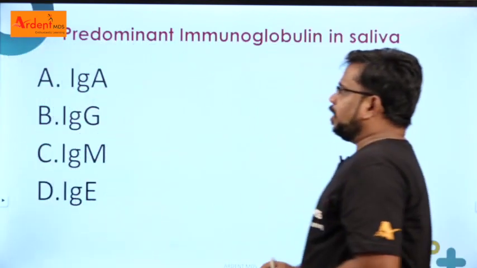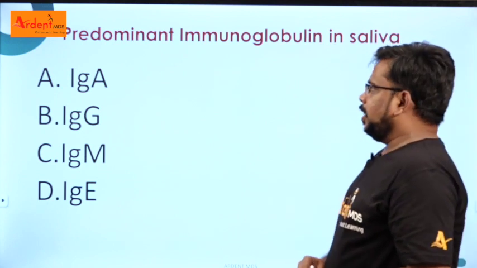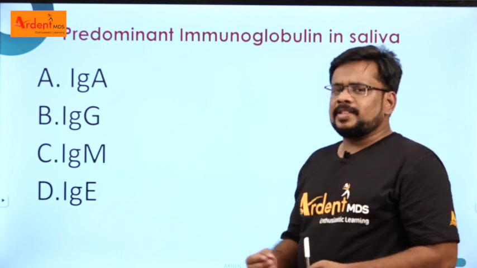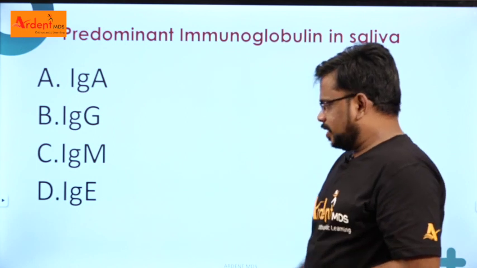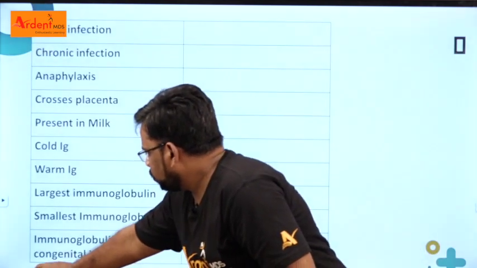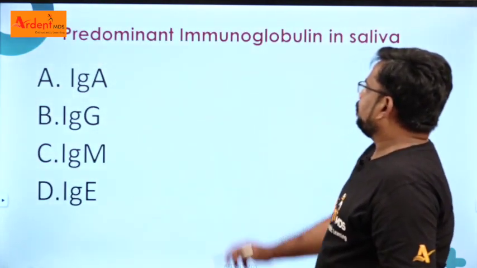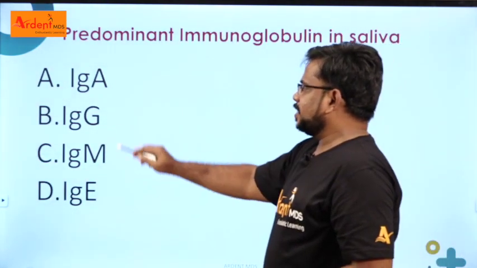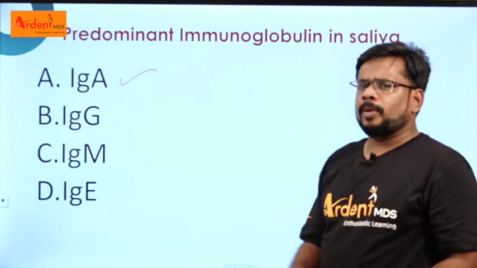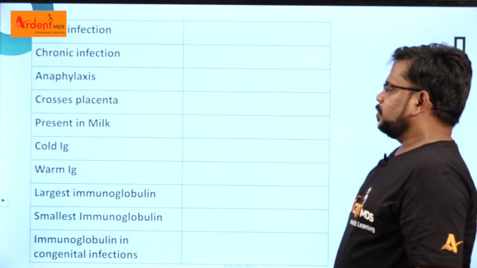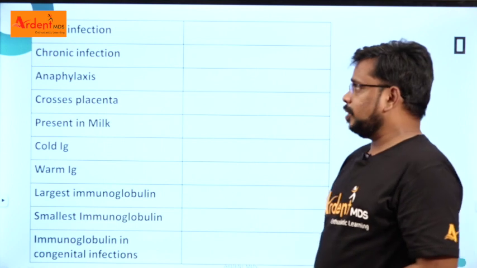Which is the predominant immunoglobulin in saliva? So this is just a direct pickup, and in many previous exams they asked this type of question about immunoglobulin, and it is a very easy question, right? The predominant immunoglobulin in saliva is IgA, right? So what are the other things you have to know about immunoglobulin? These are the other important MCQs you may get for the immunoglobulin chapter.